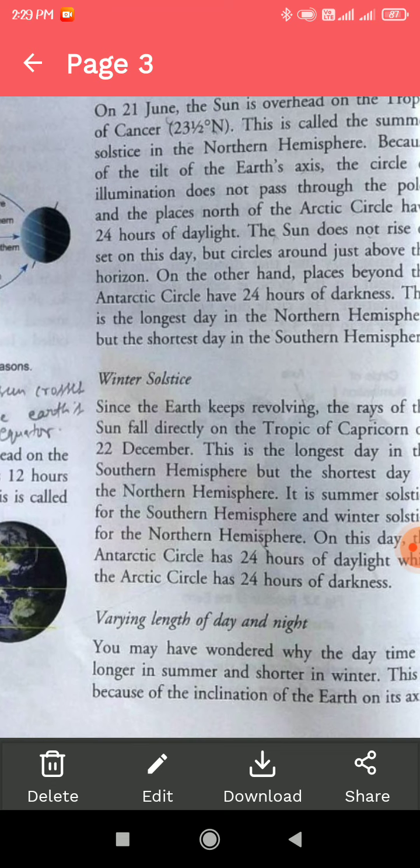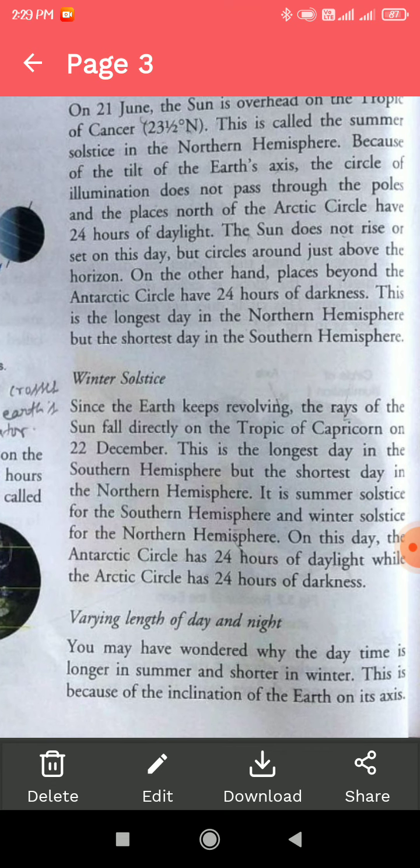Now, next point, varying length of day and night. You may have wondered why the daytime is longer in summer and shorter in winter. This is because of the inclination of the earth on its axis. Why did it happen? Because of the inclination of the earth on its axis. Inclination means bend towards one side on its axis.